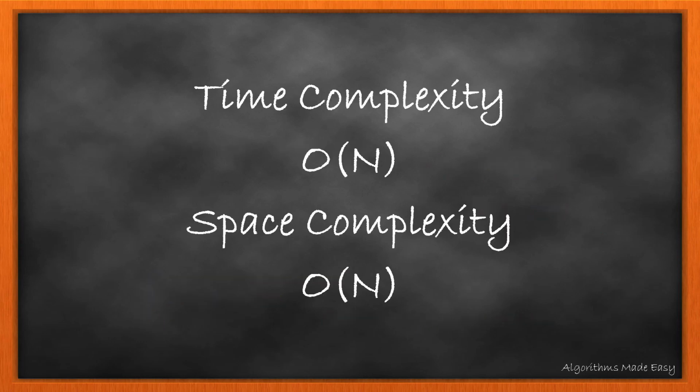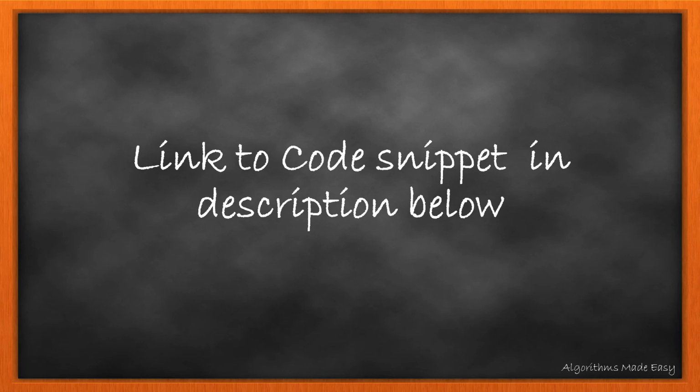The time and space complexity of this algorithm is O(n). Why? Because we are traversing all the characters, and in the worst case scenario where the string is unique, we will be using a set of length n to store all the characters. Now here's a trick question. What will be the maximum size to which the set can grow? The answer to it lies in how many unique characters are actually there. Check out the link to the Java code in the description below.